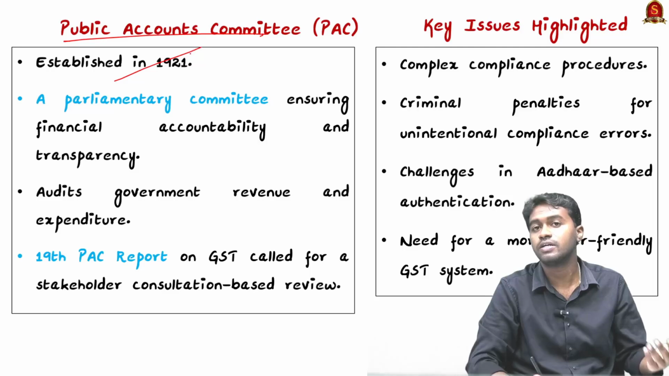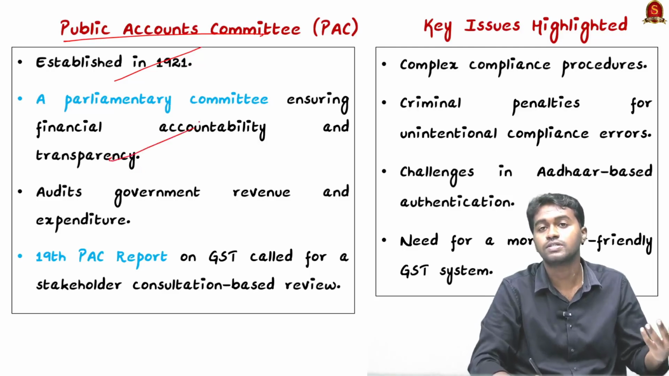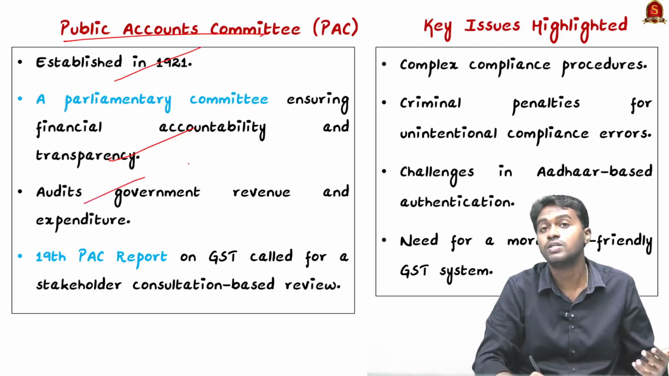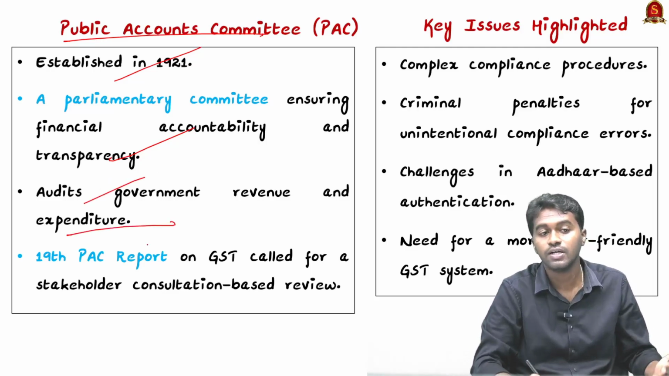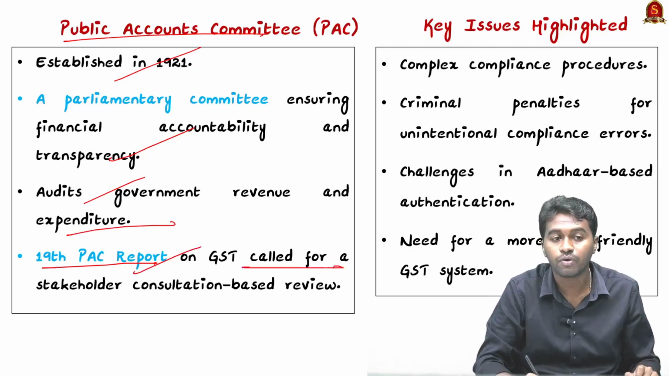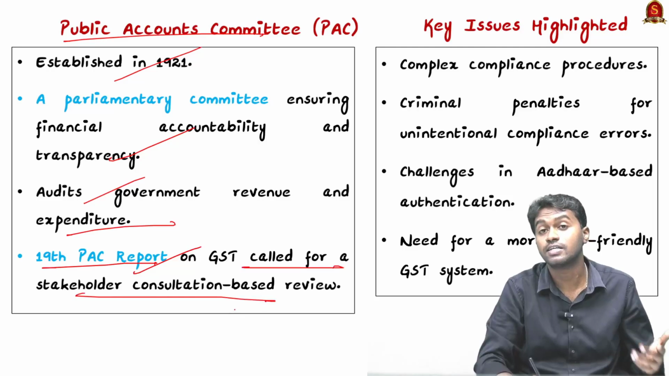It was established in the year 1921. The objective of this committee is to ensure financial accountability and transparency. Therefore, it audits the government's revenue and expenditure. And recently, in the 19th report on GST, the committee called for a stakeholder consultation-based review.